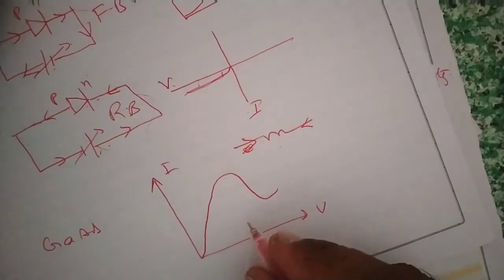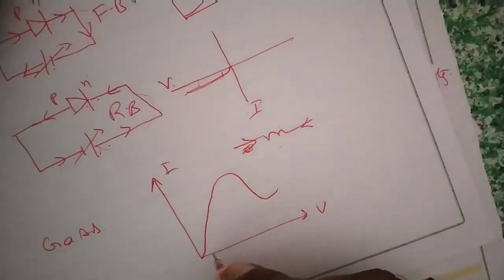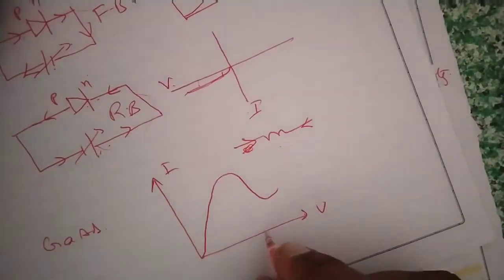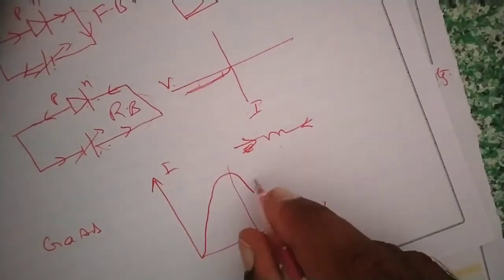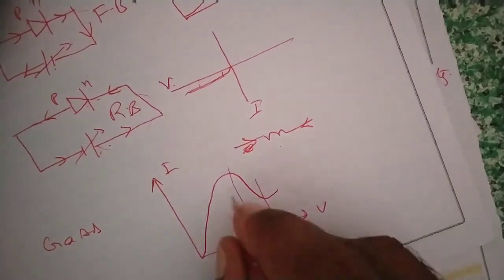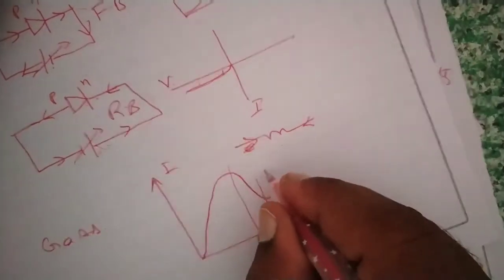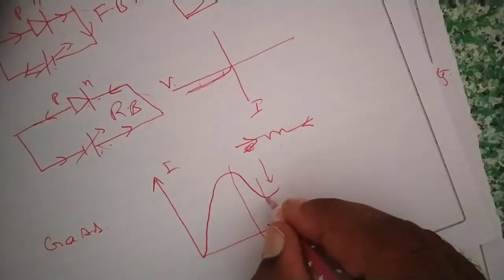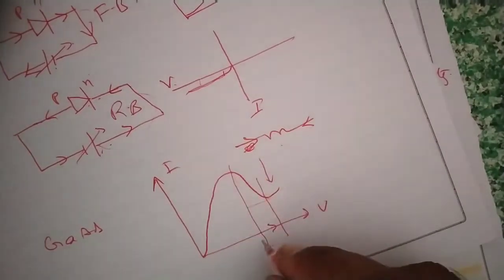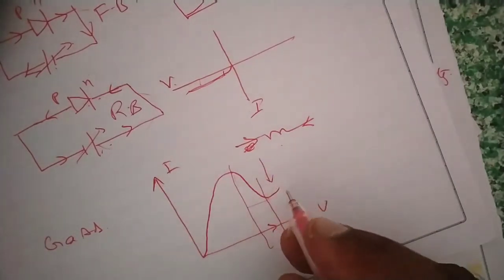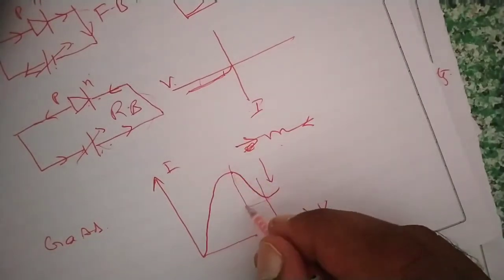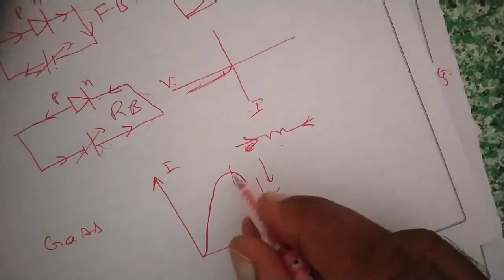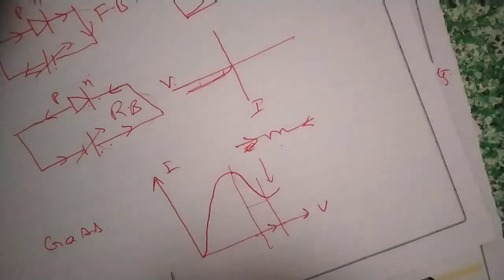In this graph, we can study 2 points. In the case of this device, if voltage is increased, current also changes according to this graph. In this region, voltage is increased, but current is decreasing, from this point to this point. Generally, what happens in Ohm's law? When voltage is increased, current should increase. But here, as voltage is increased from this point to this point, current is decreasing. So the graph is falling down like this, which is the reverse of Ohm's law.